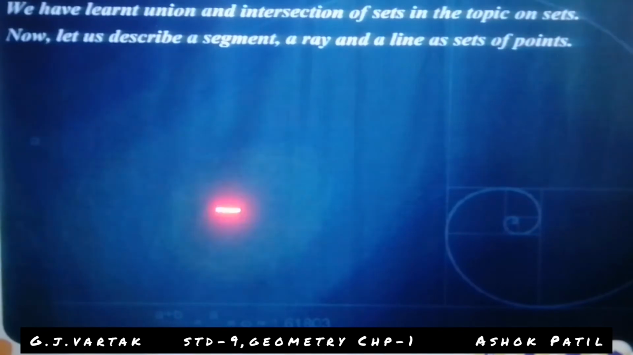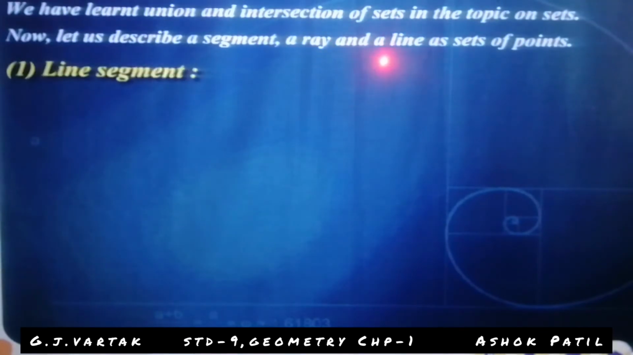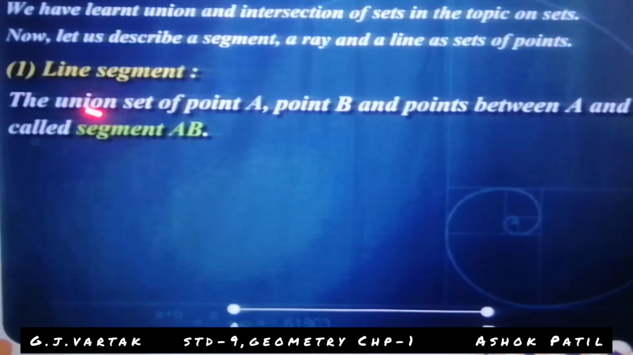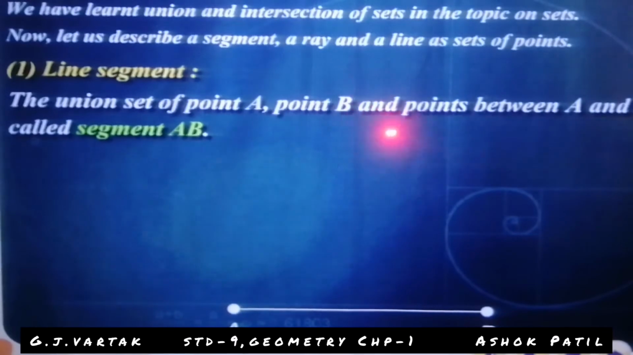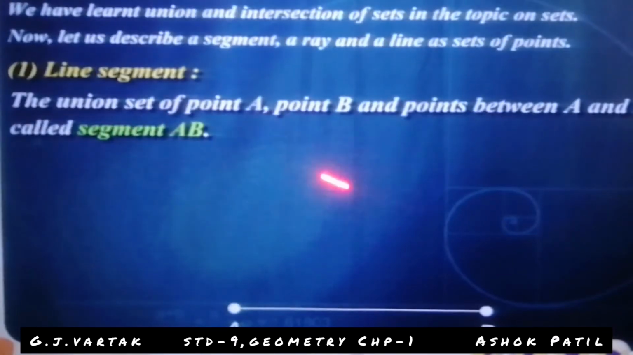We have learned union and intersection of sets in the topic on sets. Now let us describe a segment, a ray and a line as sets of points. Line segment: the union set of point A, point B and the points between A and B is called segment AB.